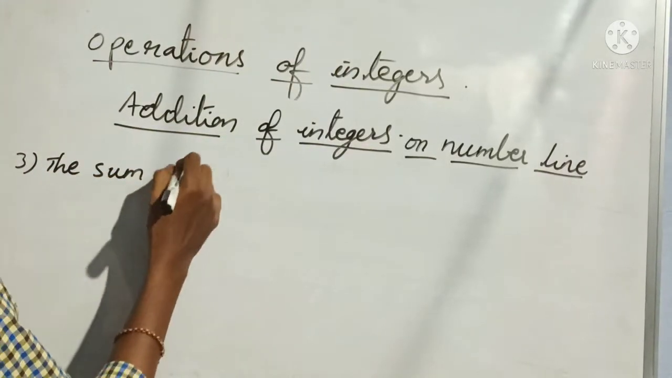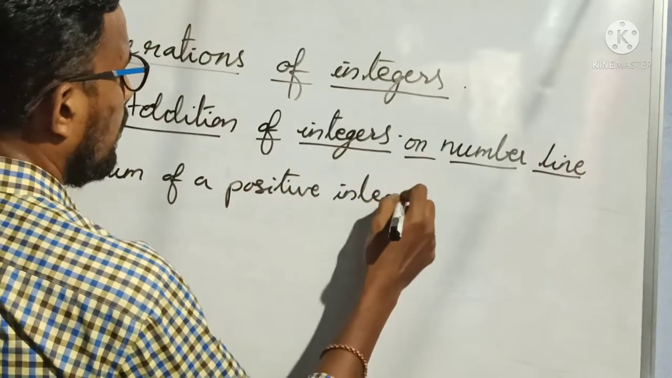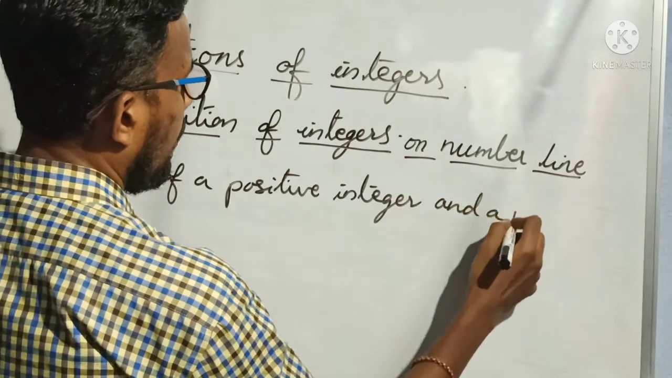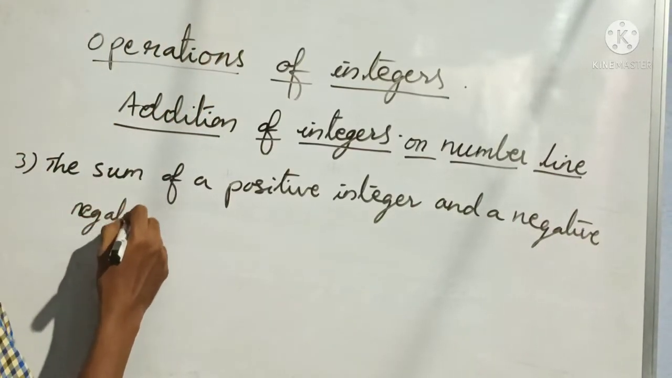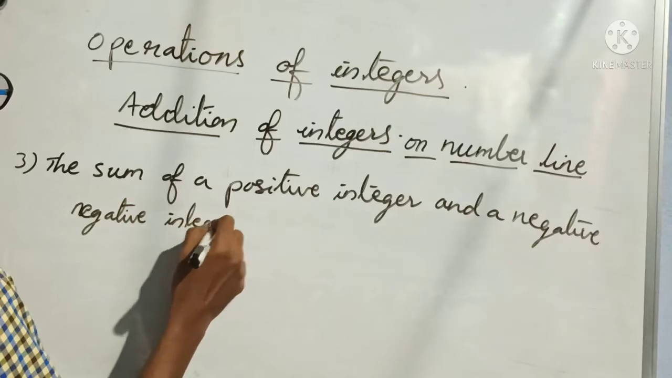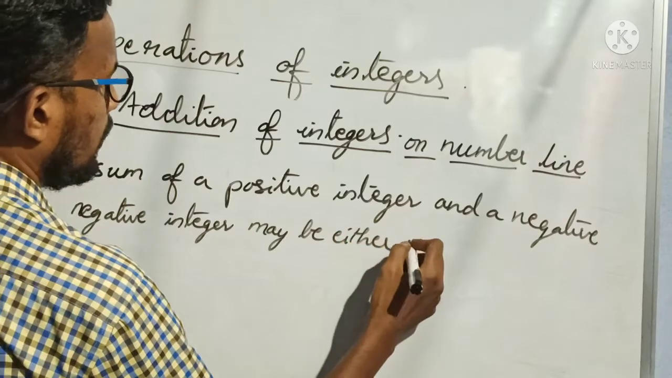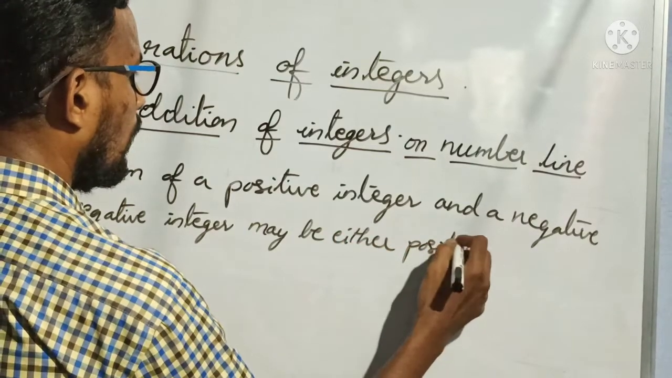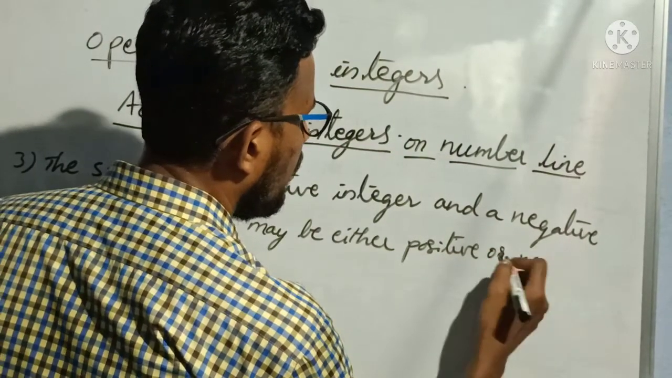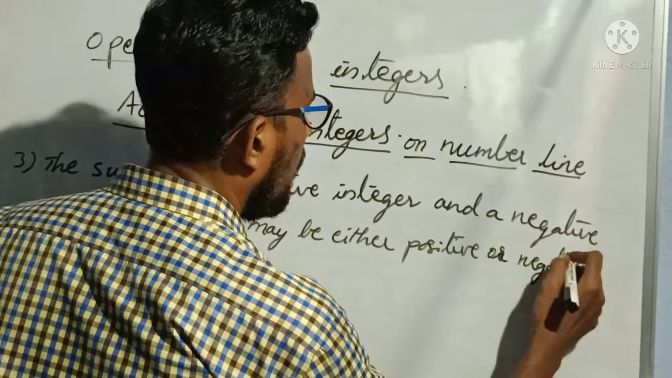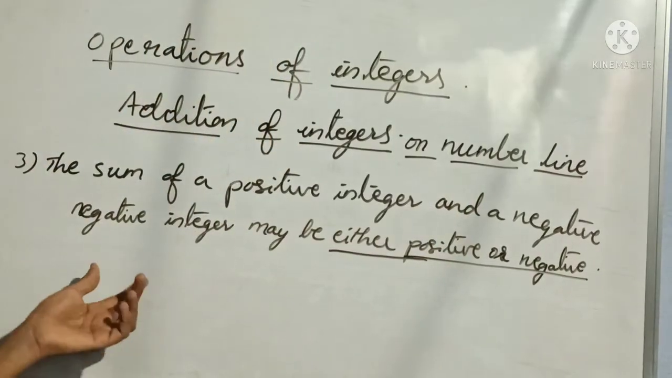The sum of a positive integer and a negative integer may be either positive or negative. What will it be? Either positive or negative. Understood? Now what did I say? It depends on the sign of the bigger number.